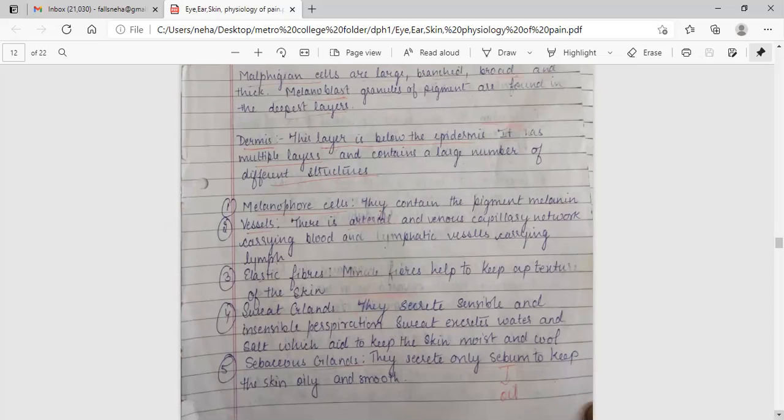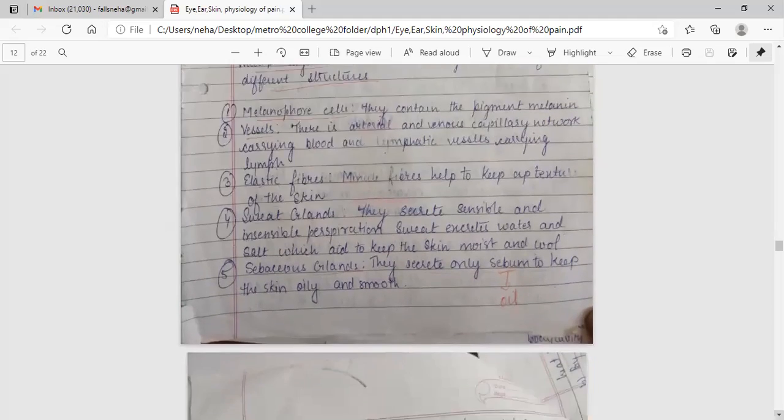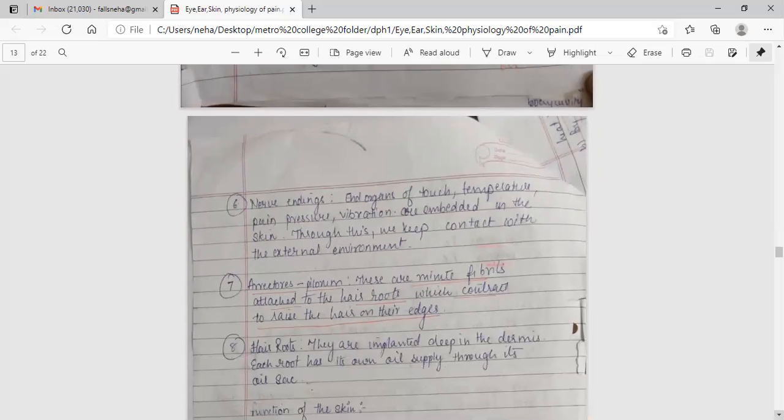Sweat glands secrete sensible and insensible perspiration. Sweat secretes water and salt which aid to keep the skin moist and cool. Sebaceous glands secrete only sebum to keep the skin oily and smooth. Nerve endings and organs of touch, temperature, pain, pressure, and vibration are embedded in the skin. Through this, we keep contact with the external environment.